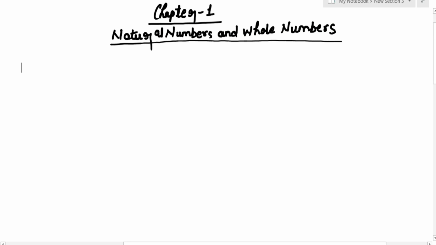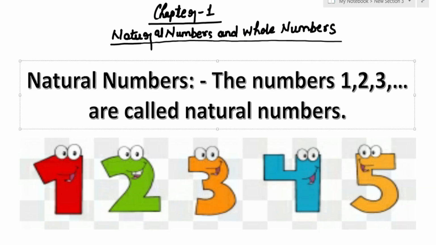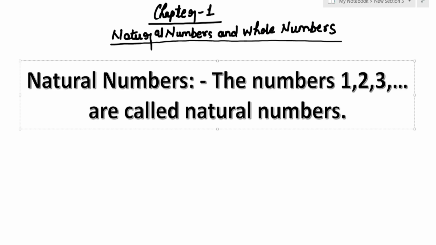Today we are going to study chapter number 1, natural numbers and whole numbers. Natural number होता क्या है? आपको भी पता है, any number which starts with 1. Numbers 1, 2, 3 and so on are called natural numbers. But do you know there is no last natural number? Last natural number नहीं होता है because it is countless. You cannot count. It is endless. आप उसे count नहीं कर पाएंगे.